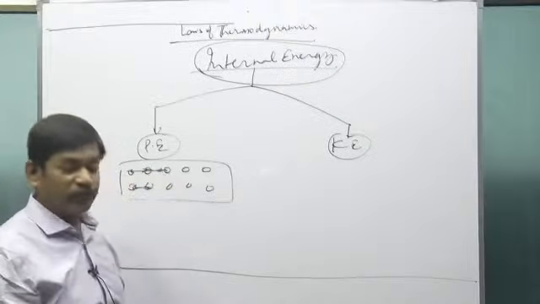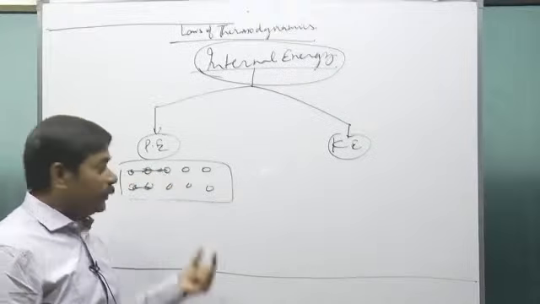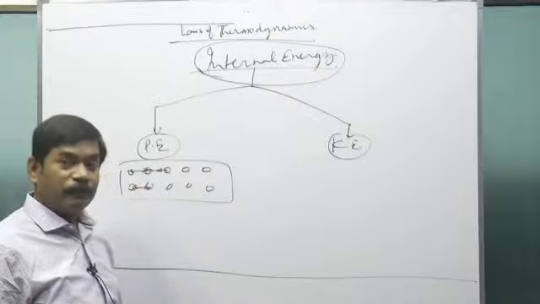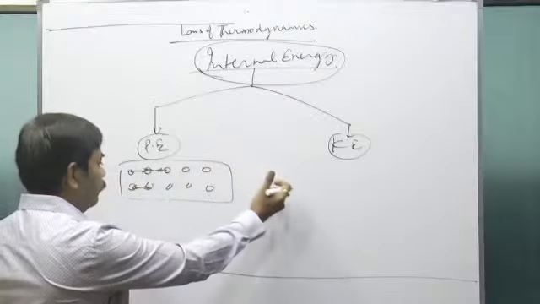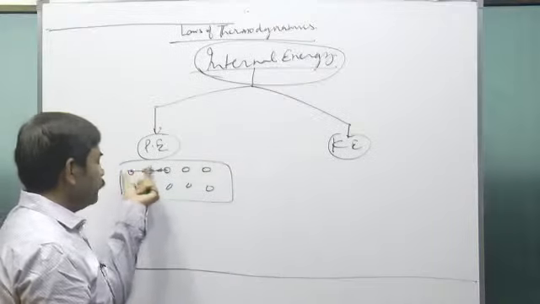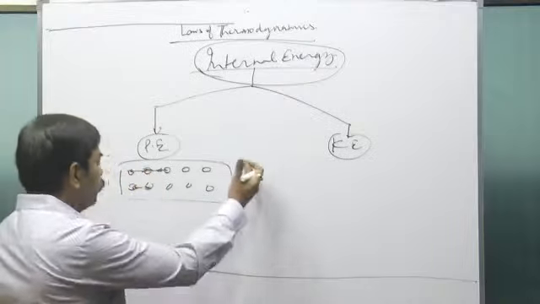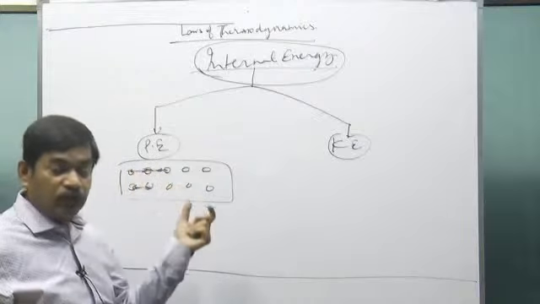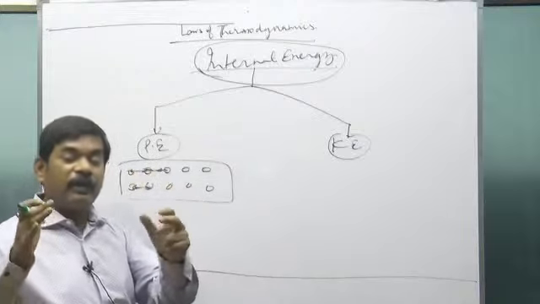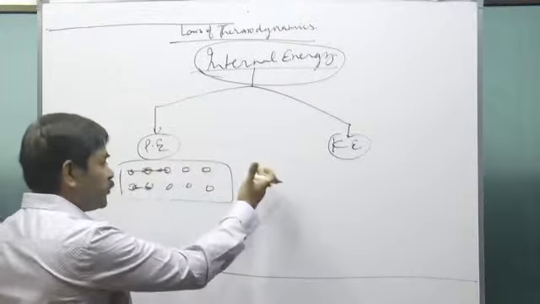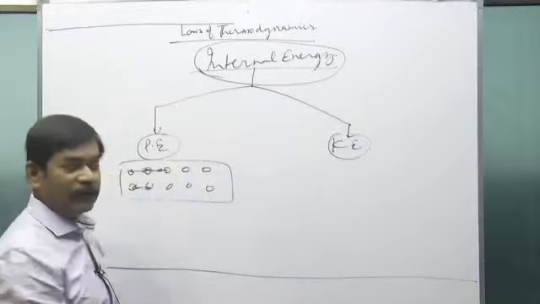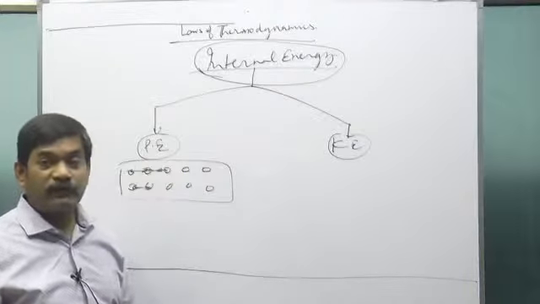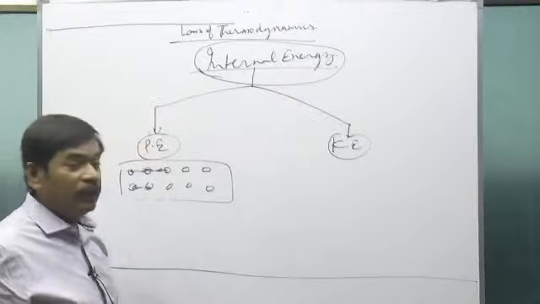So when you expand it, we do work against this internal force. When we try to compress it, the compression will generate some force in the outward direction, and we are doing some work against that. So that work will be stored in the system in the form of potential energy.